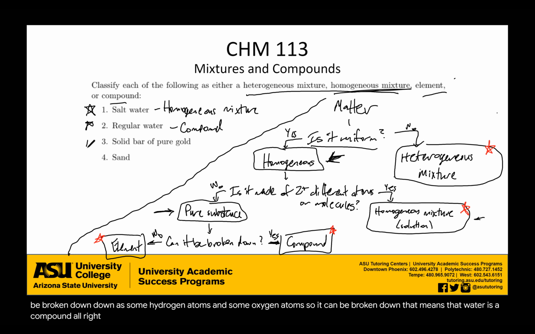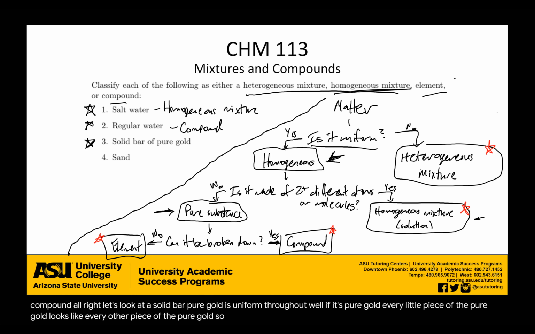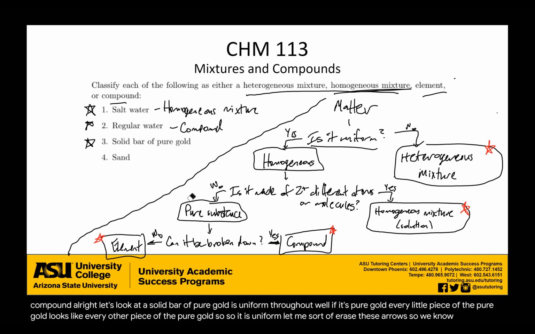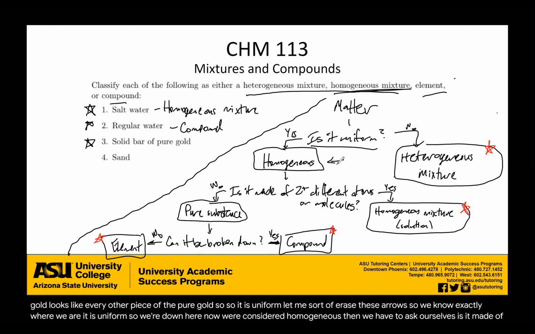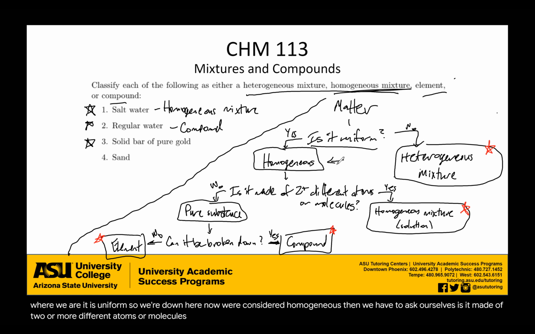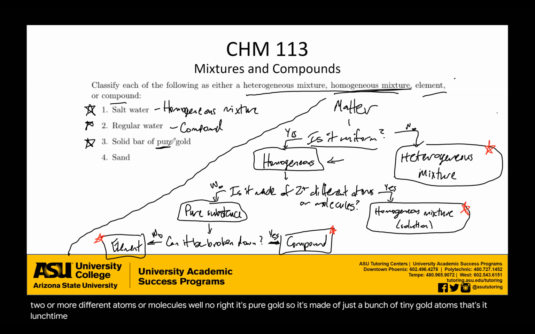All right, let's look at a solid bar of pure gold. Is it uniform throughout? Well, if it's pure gold, every little piece of the pure gold looks like every other piece of the pure gold. So it is uniform. Let me sort of erase these arrows so we know exactly where we are. It is uniform, so we're down here now. We're considered homogeneous. Then we have to ask ourselves, is it made of 2 or more different atoms or molecules? Well, no, right? It's pure gold. So it's made of just a bunch of tiny gold atoms. That's it, just a bunch of tiny gold atoms. So we'd answer no, so we're down here at pure substance.